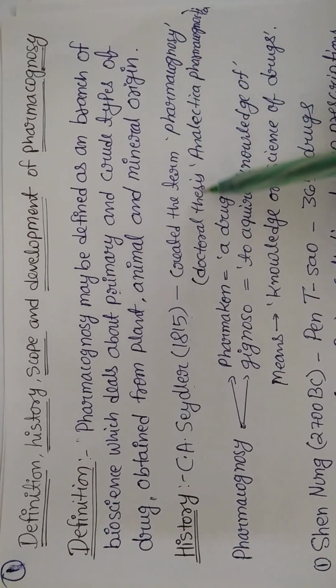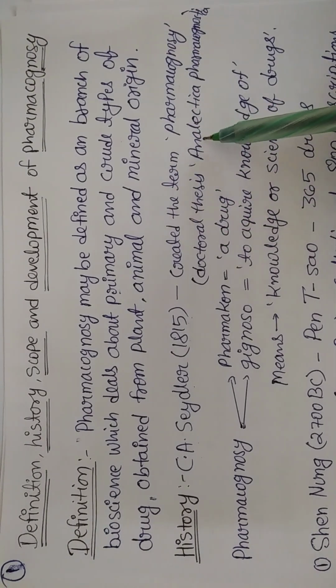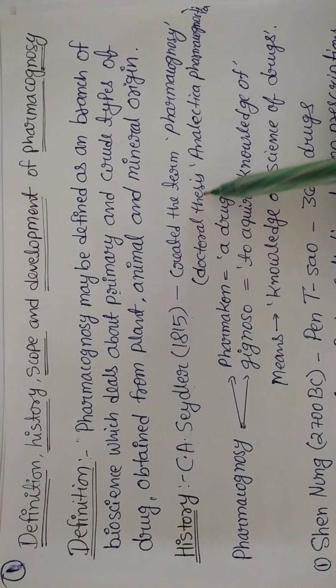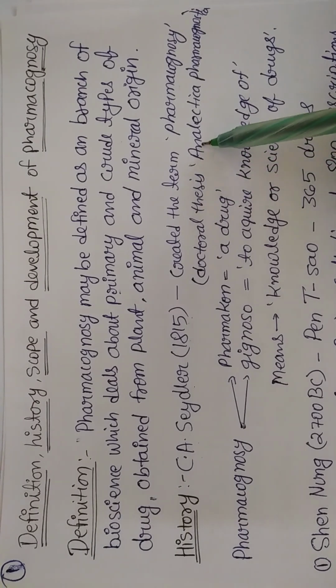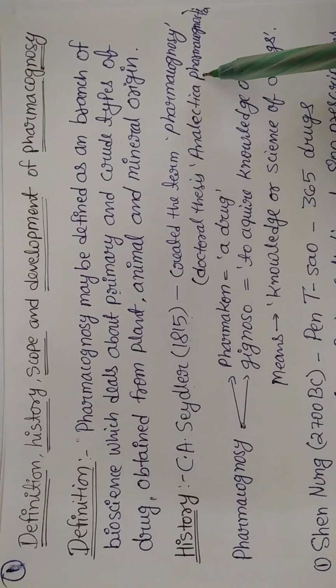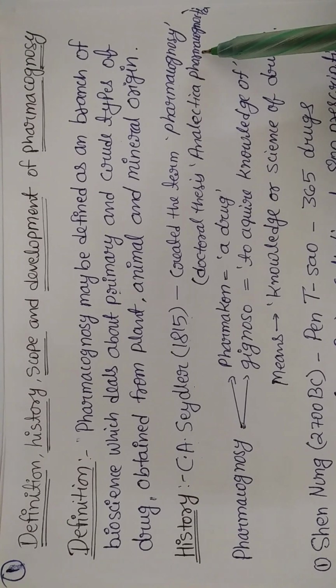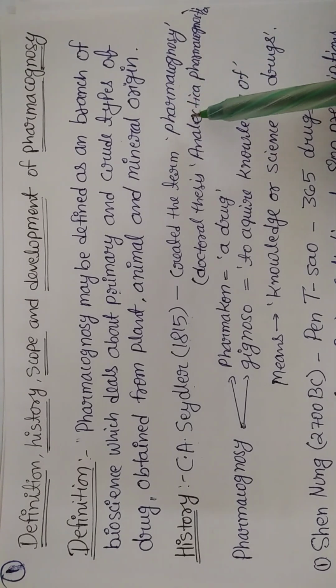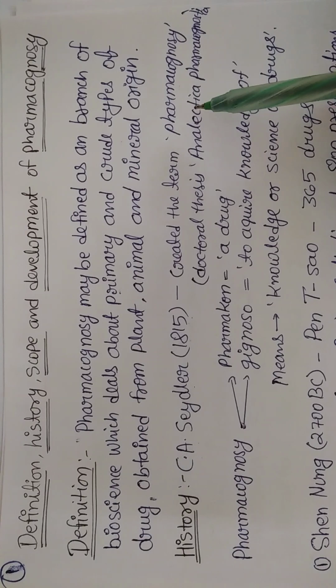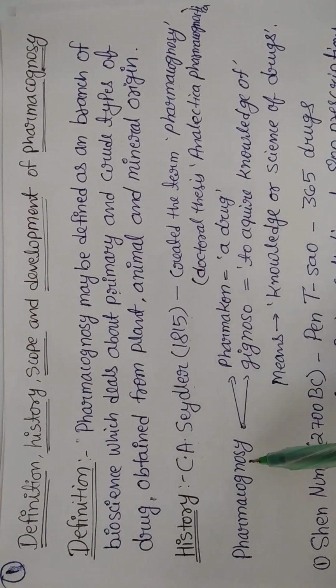In 1815 he compiled so many types of crude drugs, and the title of his doctoral thesis, the PhD thesis he submitted there, was Analecta Pharmacognostica, right? So you can reveal this as the first point in the history of pharmacognosy. But the one thing that comes up is the meaning of pharmacognosy.